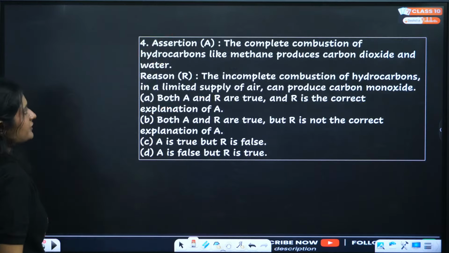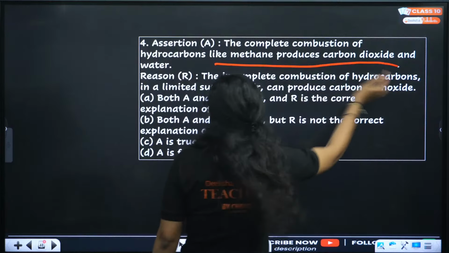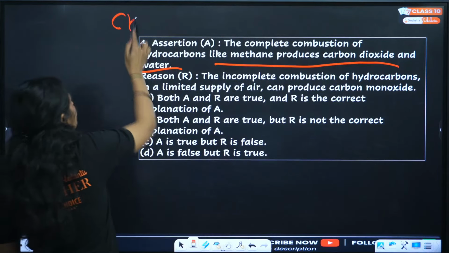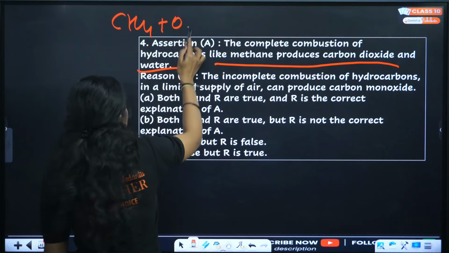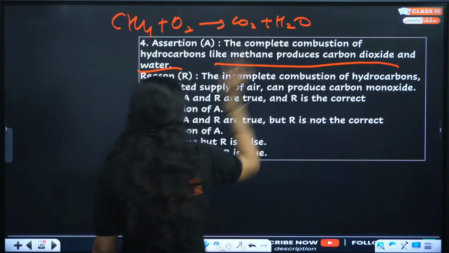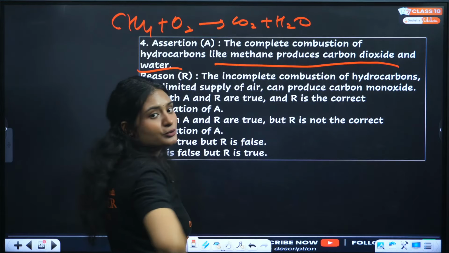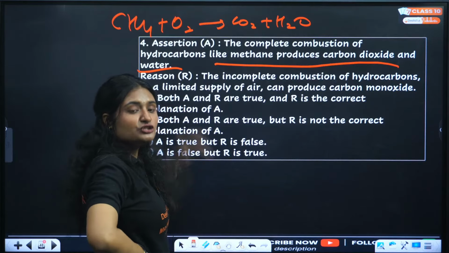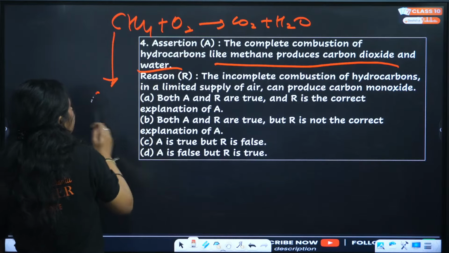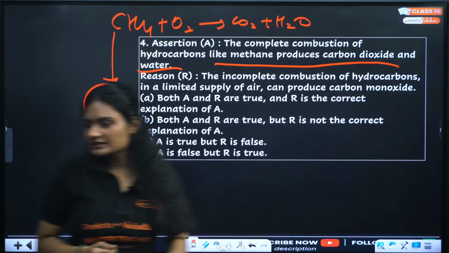Next question. The complete combustion of hydrocarbons like methane produces carbon dioxide and water. Correct. When you combust methane, we get carbon dioxide and water. Reason says the incomplete combustion of hydrocarbons in a limited supply of air can produce carbon monoxide. Yes, when you have limited oxygen supply, instead of carbon dioxide, we get carbon monoxide. That's why it is said yes.